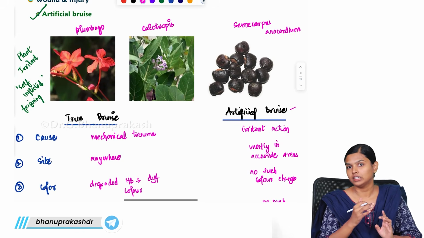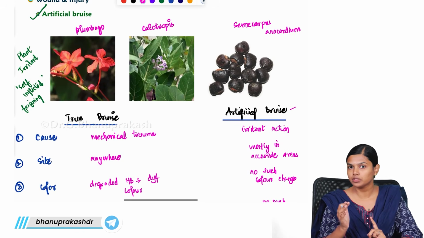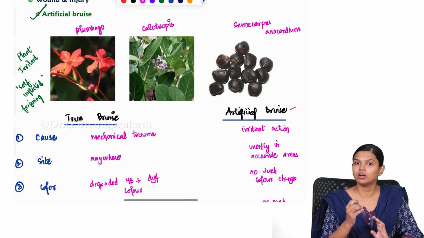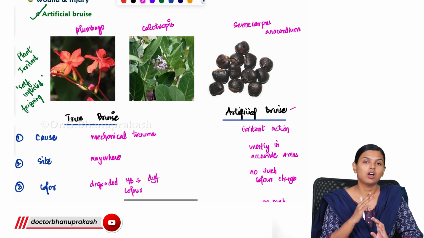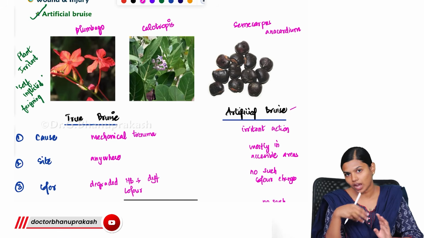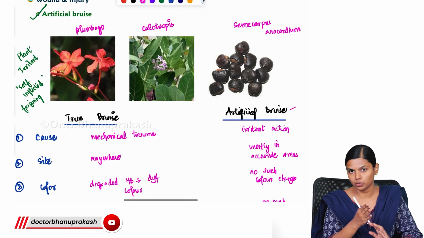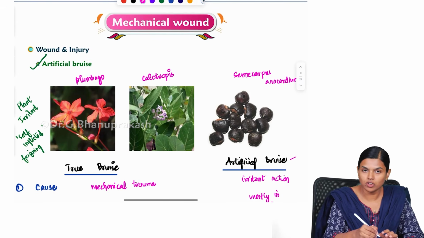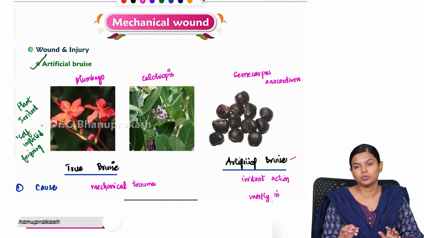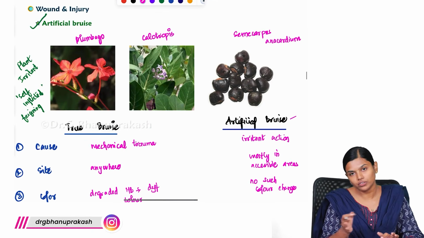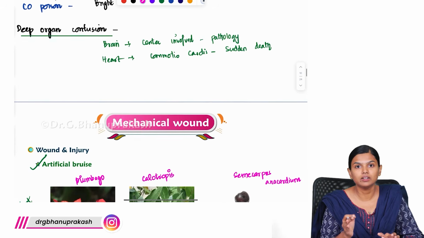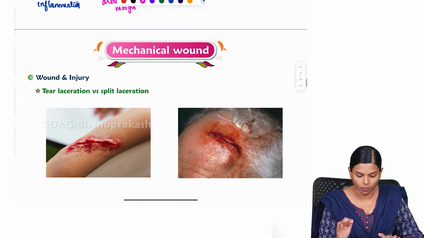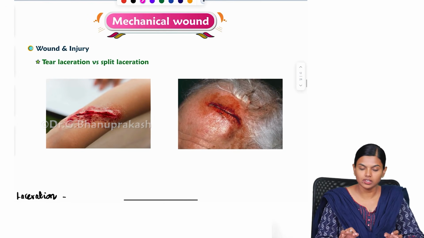So, what are the types of bruises that we have to know, and the special types like your ectopic bruise and the pattern bruise, where you see the exact pattern like your thumbprint impression, Prenny bruises, or where you don't see the exact pattern like your tramline bruises. So, the main difference between those bruises, what are the factors that affect the size of the bruises, and what are the things that cause the artificial bruises like lumbago, calotropis and semecarpus anacardium, and how you differentiate between these two, how you differentiate a hypostasis and a bruise. All these things are very important to know. So, up next what we are going to see is laceration.